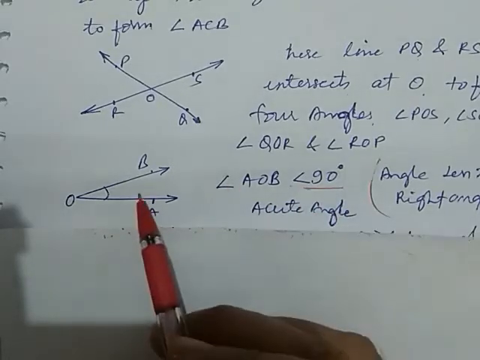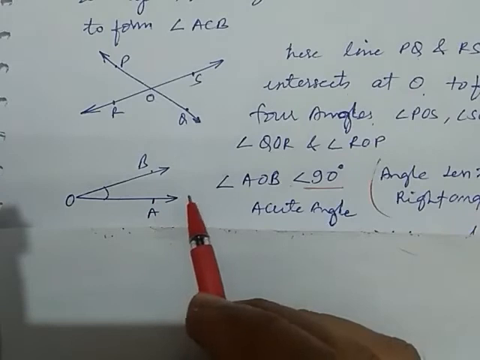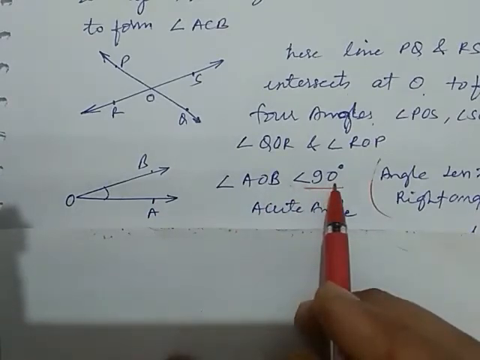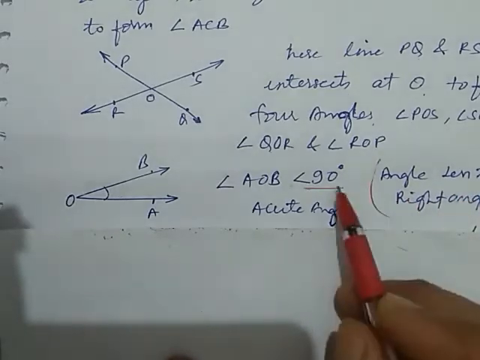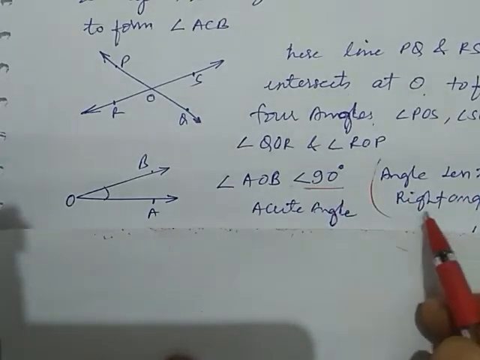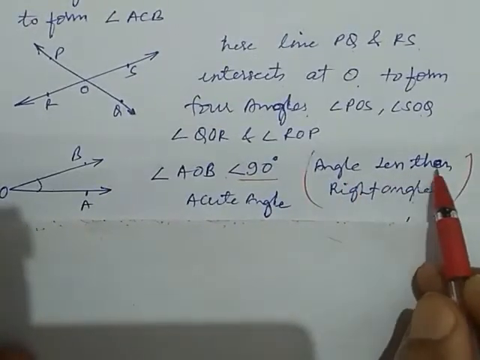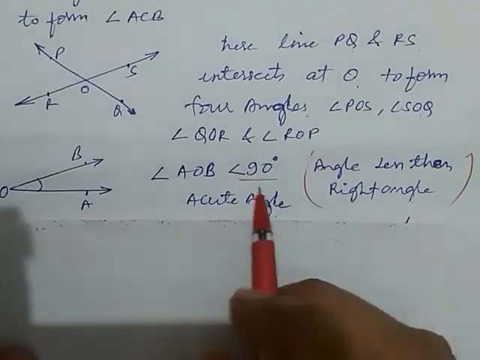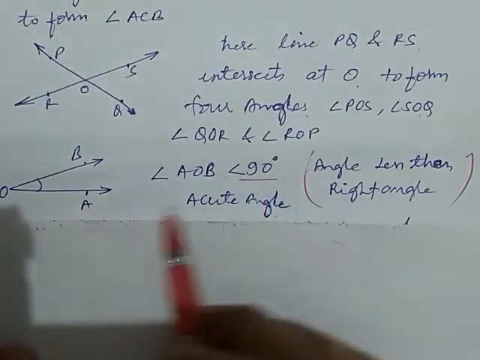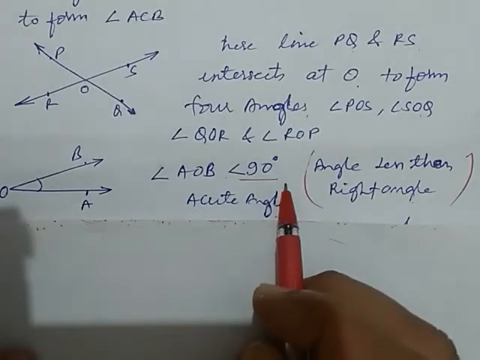So acute angles are those angles having their measure less than 90 degrees. Angles less than a right angle, because the 90 degree angle is also called a right angle, are known as acute angles. They can take values more than 0 degrees up to less than 90 degrees.